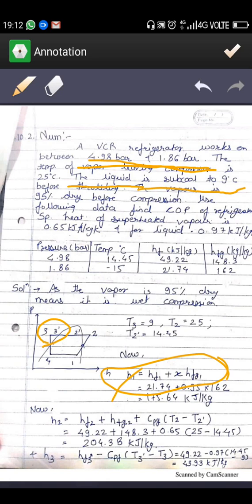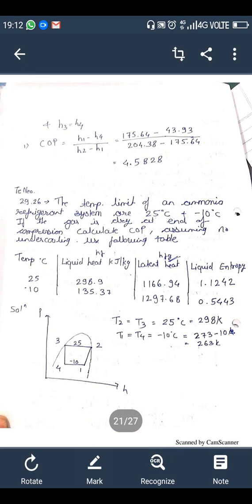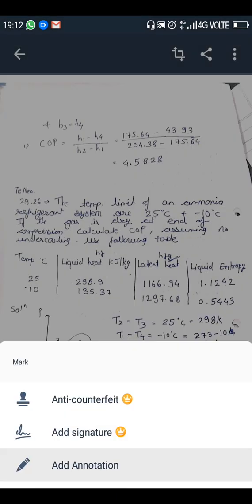And we are using this formula of H2, which you will get on that page. We put the values in and calculate. Similarly, we use the formula for COP, which is H1 minus H4 upon H2 minus H1.